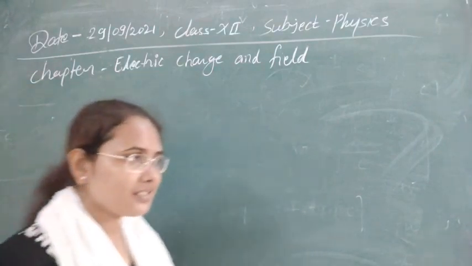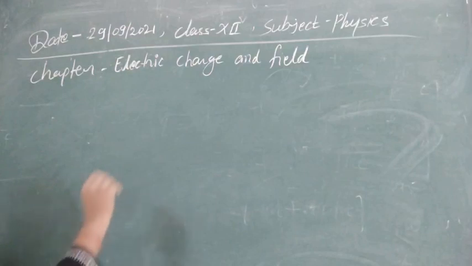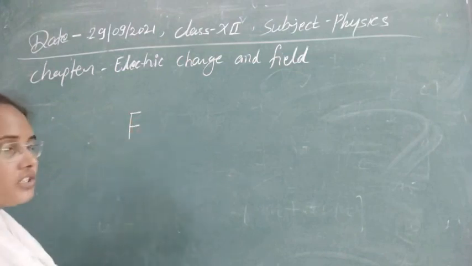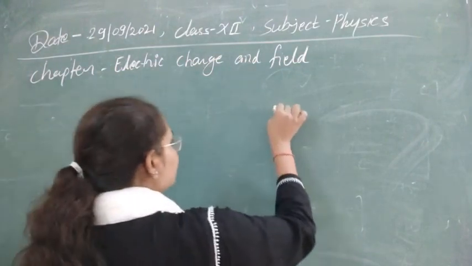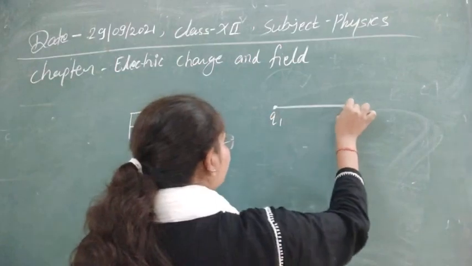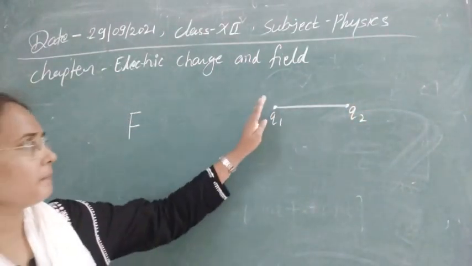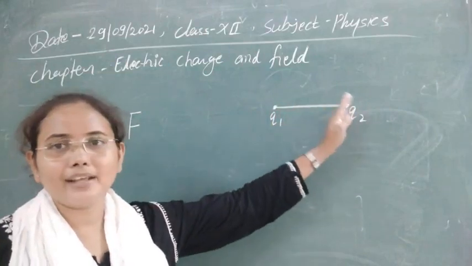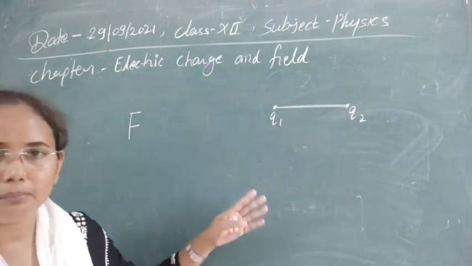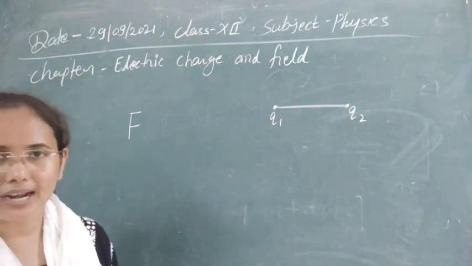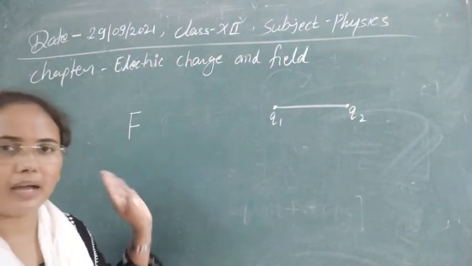So the next law is Coulomb's law of electrostatics. According to Coulomb's law, suppose we have two charges, Q1 and Q2. We don't know their natures; they can be of the same polarity or opposite polarity. If they are of the same polarity, they will repel. If they are of opposite polarity, they will attract. But we can find the magnitude in both cases.